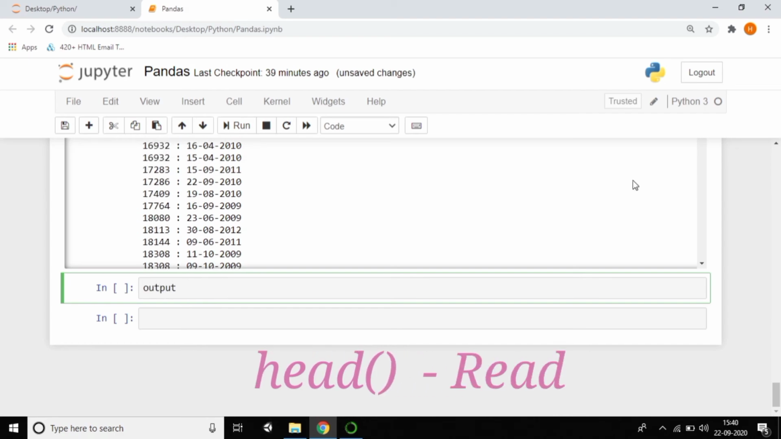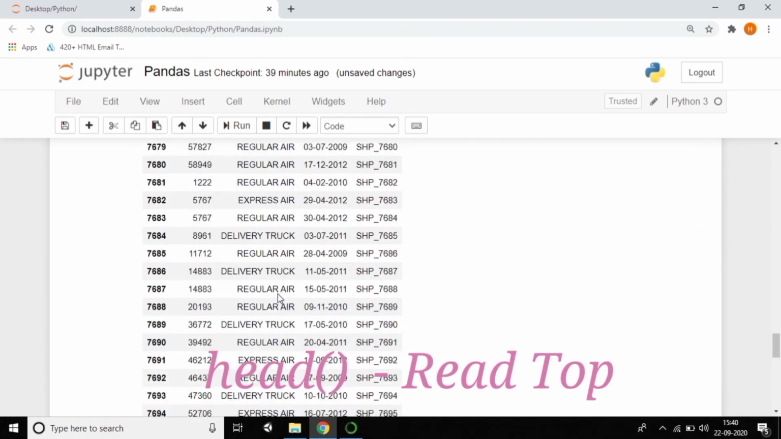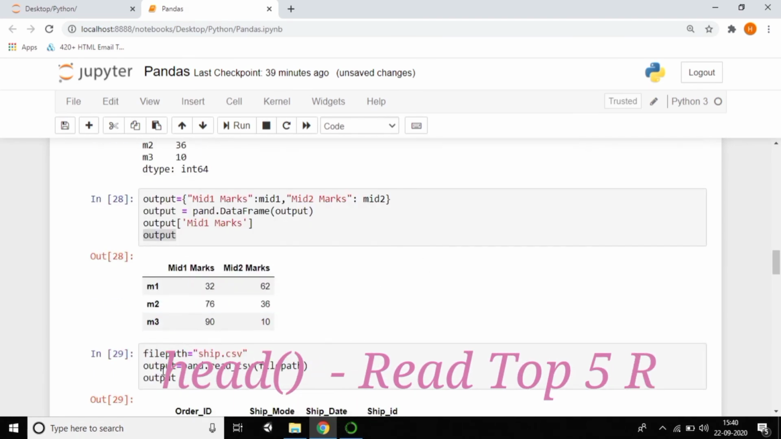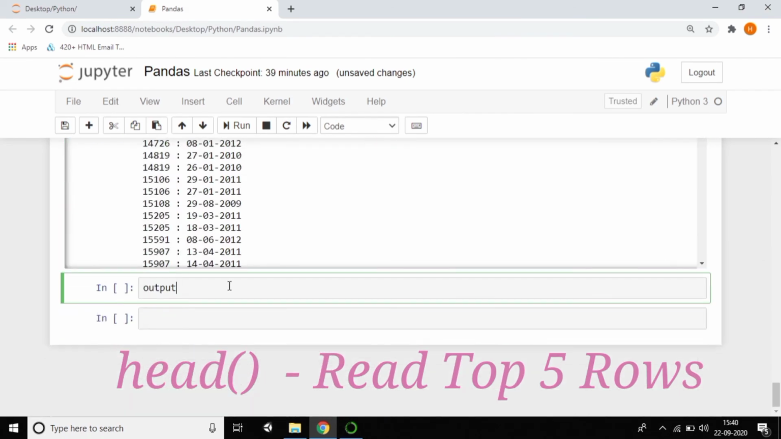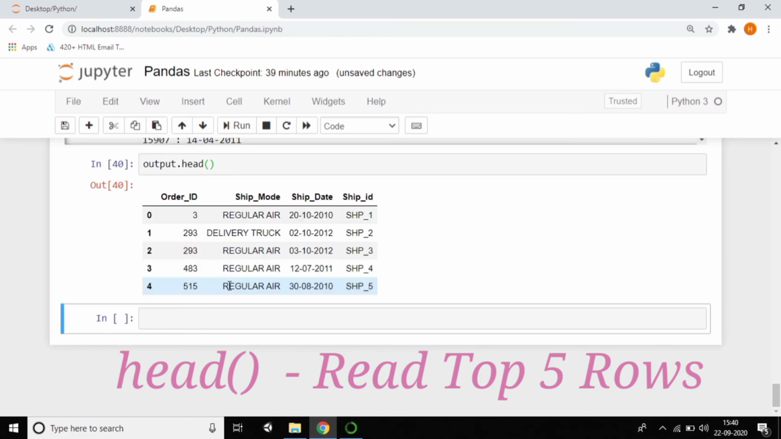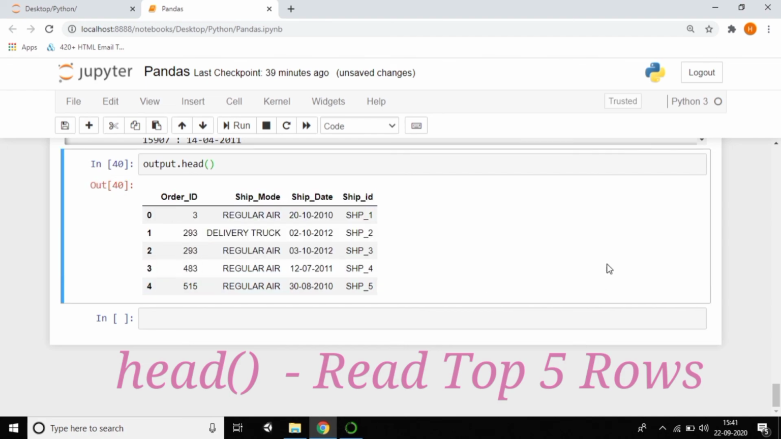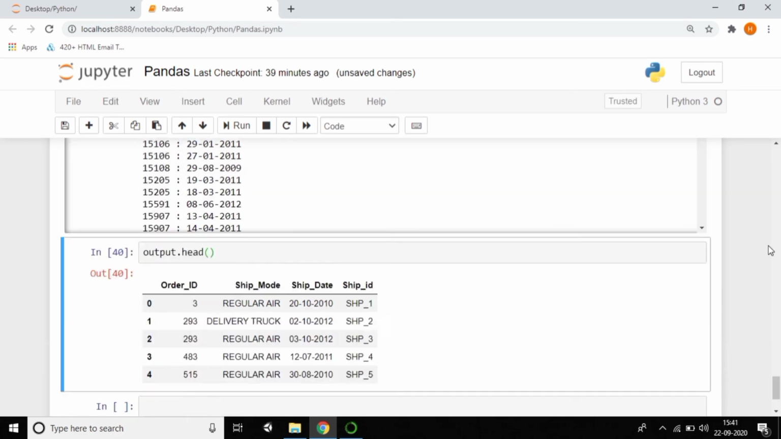So why am I taking the output? Here, I want to print the output after reading that. That's why I'm taking the variable called output.head. Press Shift+Enter, and you can see the output. Of course, we are getting the first five rows. That is the use of head.